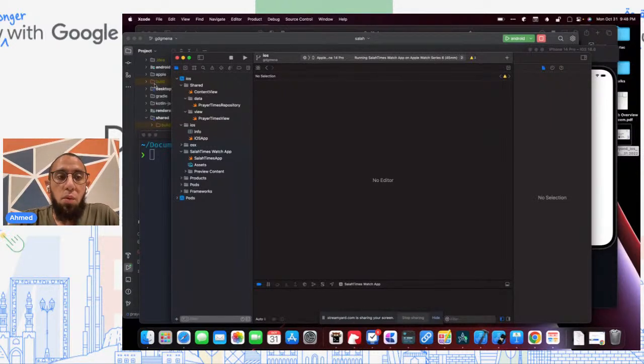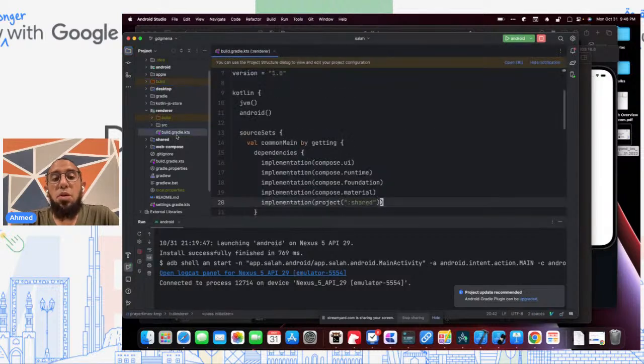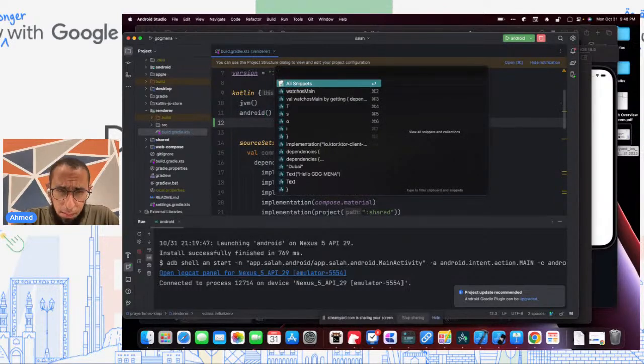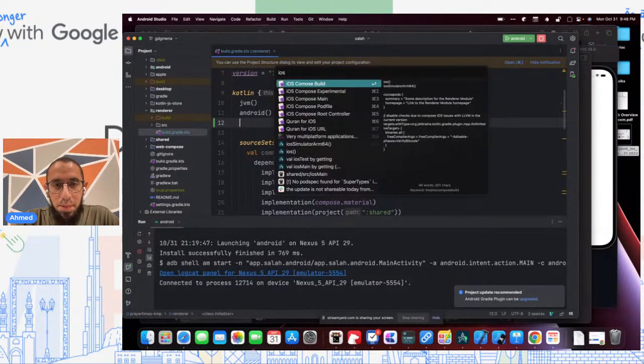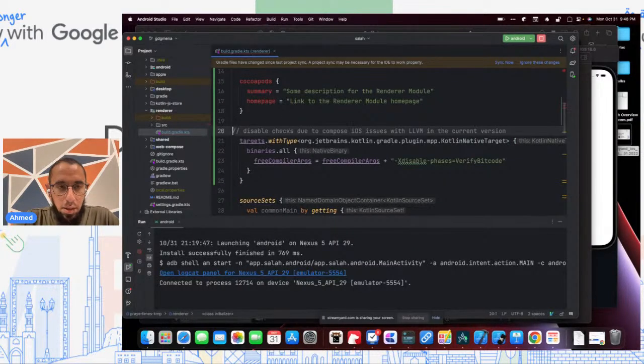So what we want to do here is a little bit different than last time. Last time we were changing the shared module, and the shared module, remember, just has our business logic, right? It has our API calls, it has our prayer times calculator, and so on. But this is not what we want to change this time. What we really want to change this time is the renderer module, the one that we shared with desktop and JVM. And we want to share this exact same code and exact same logic with iOS. And again, this is experimental, so there will be some little bits of things here and there we have to do in order to make this work.